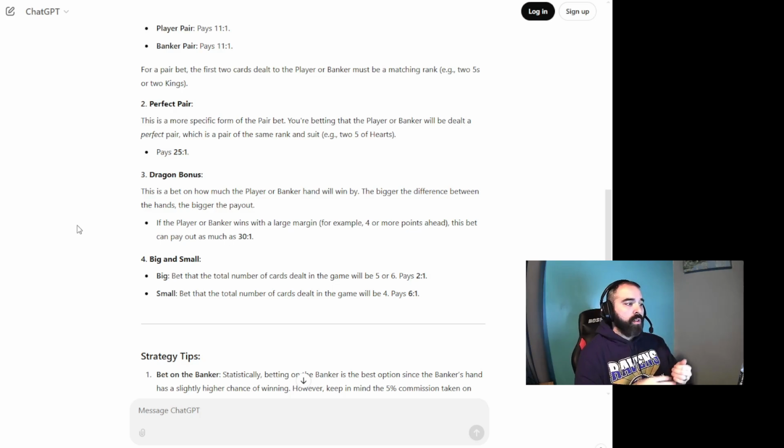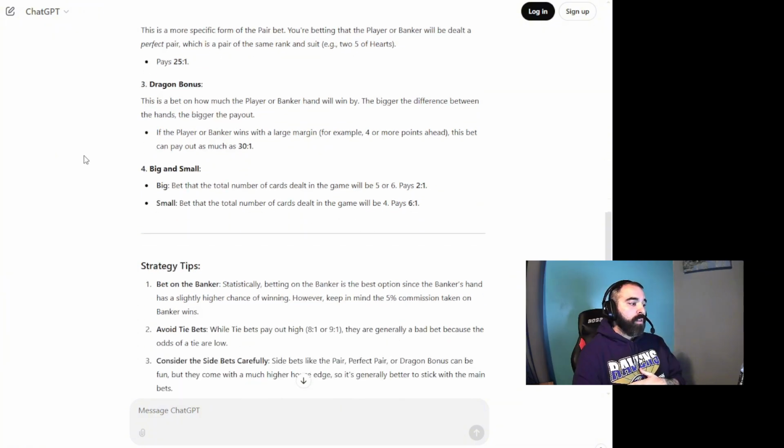Okay. There's also big and small side bets. A big side bet is if there's a total of 5 or 6 cards that are dealt on the board. A small is if there will only be the 4 original cards that came out.